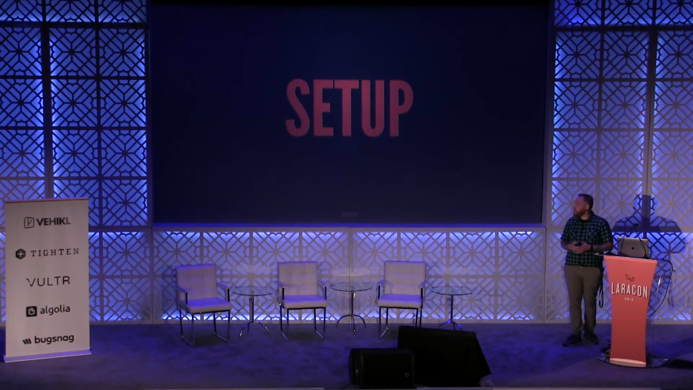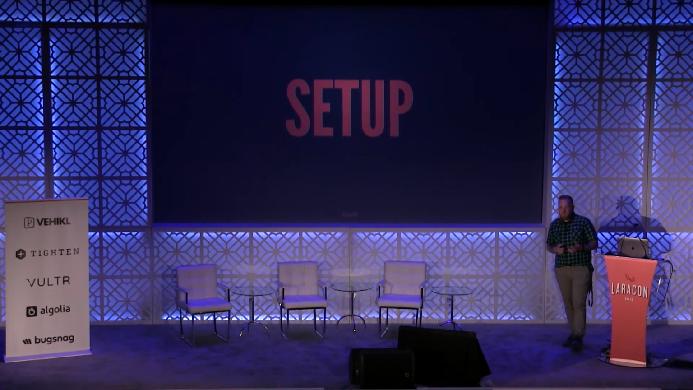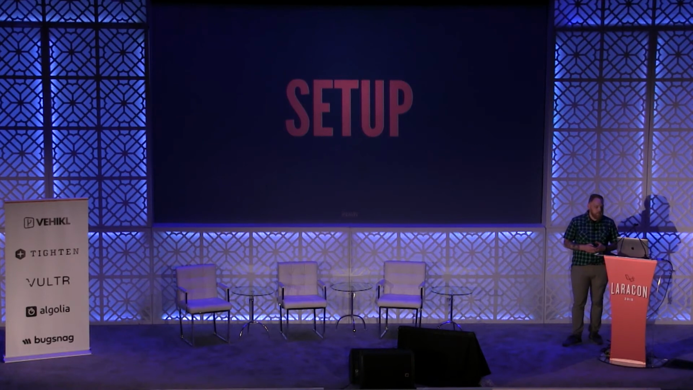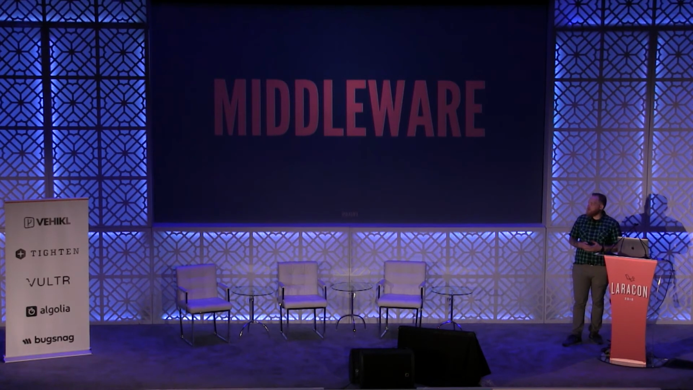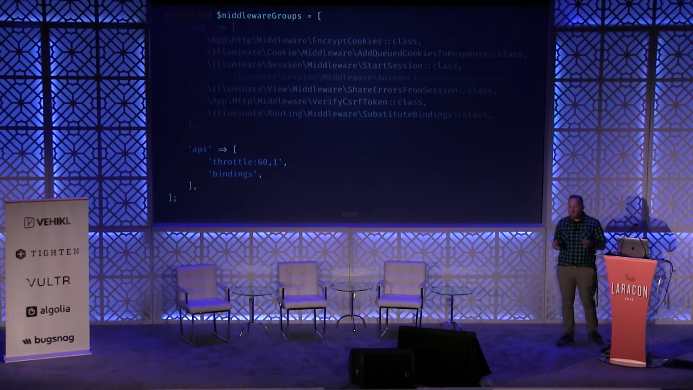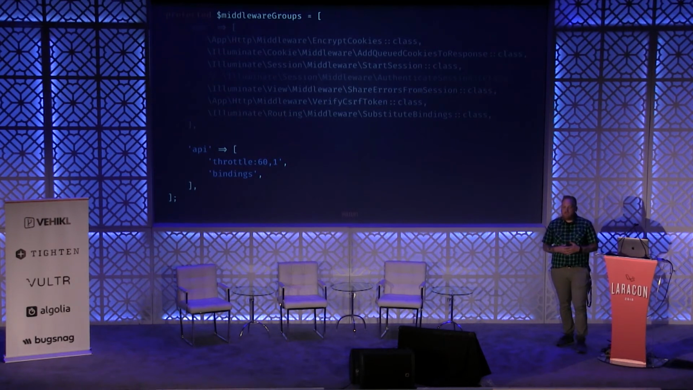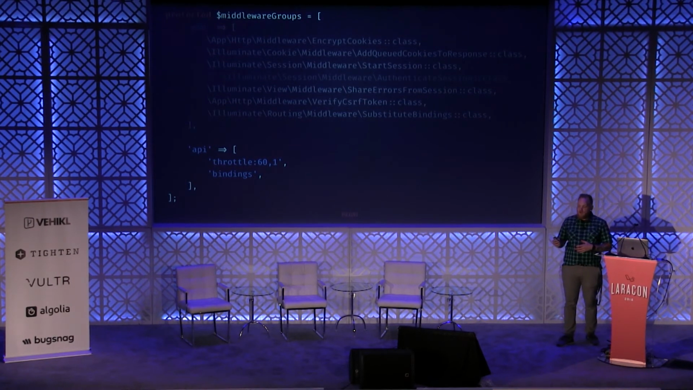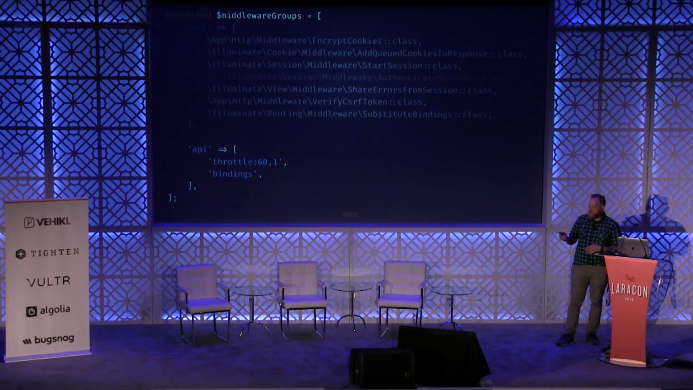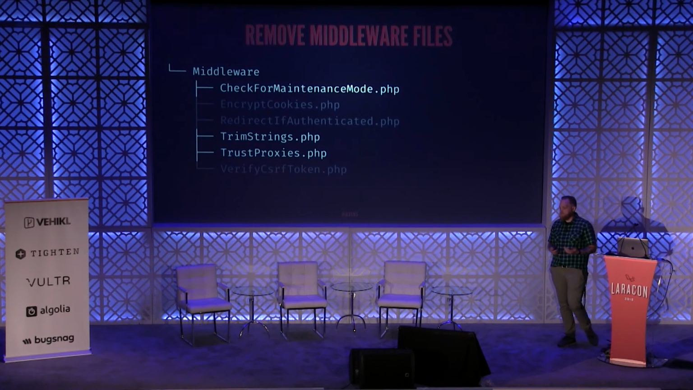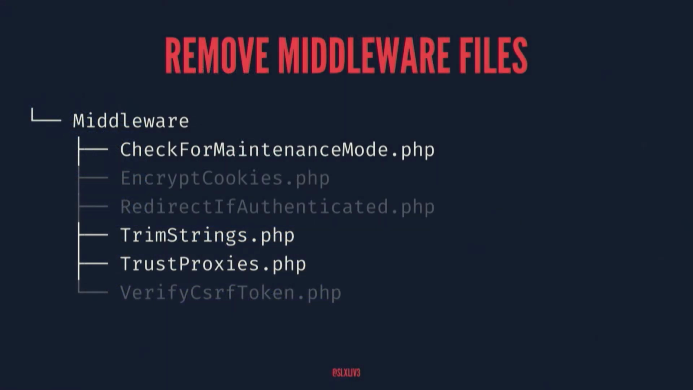So let's talk a little bit about the setup of taking a new Laravel application and really tuning it for an API. I think we can start at middleware, because there's a whole class of middleware that we just don't need. So we can go in our middleware kernel file and just remove a whole chunk of them. We can then go ahead and just delete them. There's no reason to have dead code.